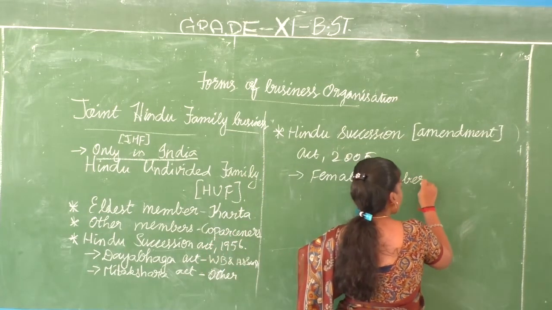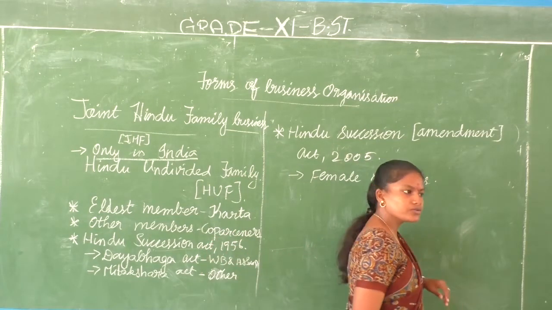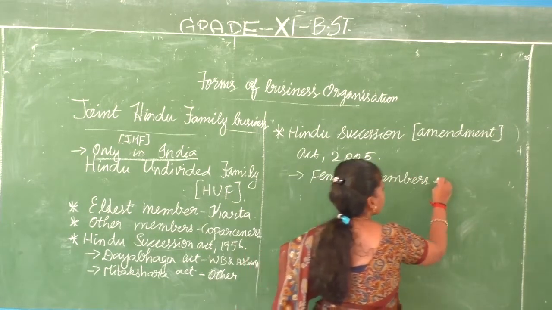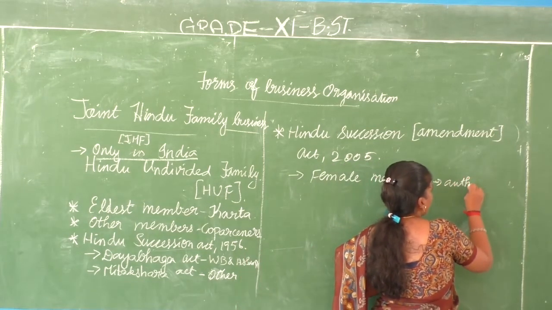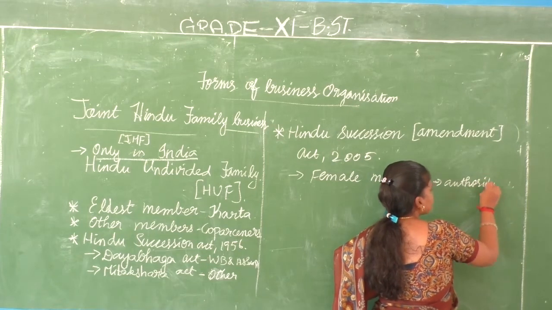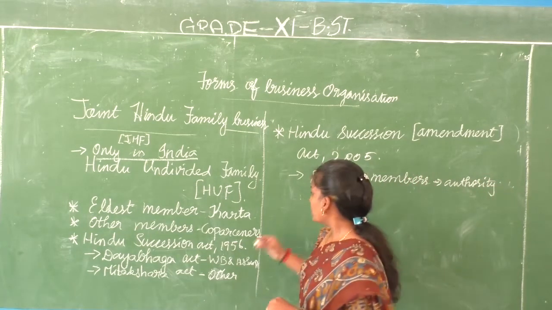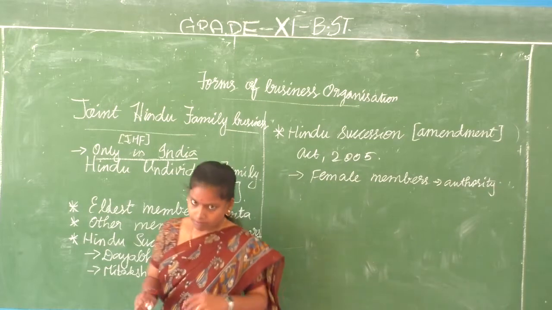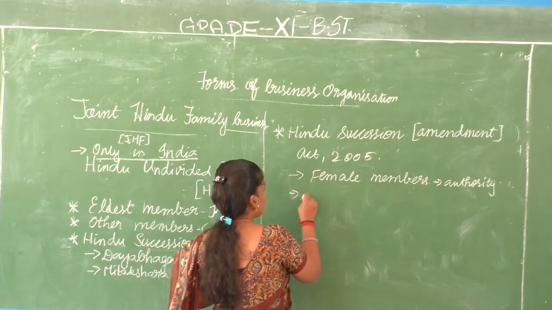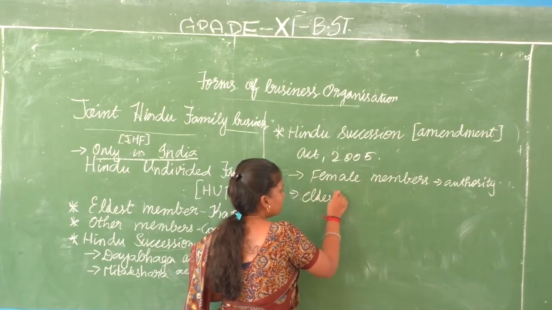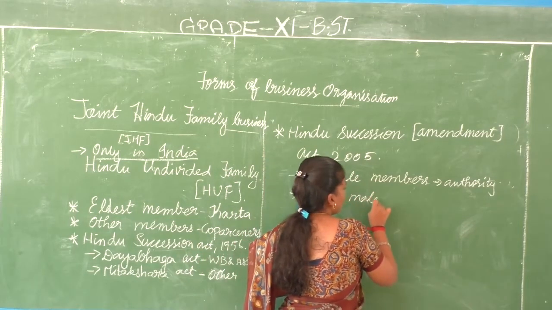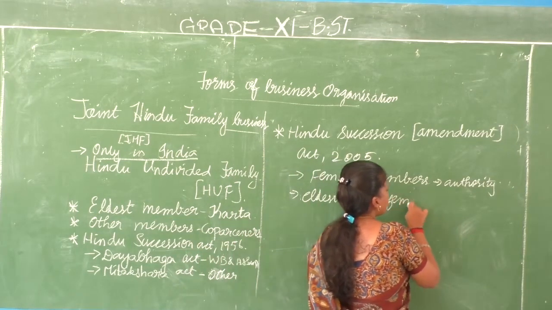They were given ownership also. Female members were also given authority. So after this act came, the eldest member, either male or female, becomes Karta.